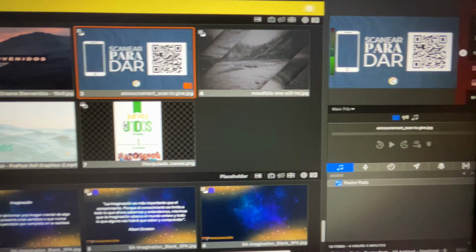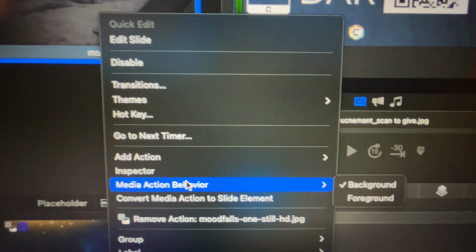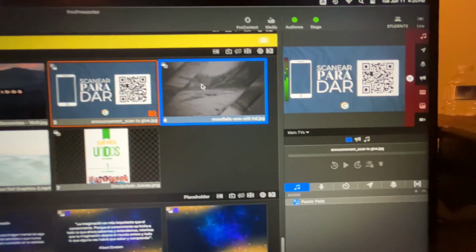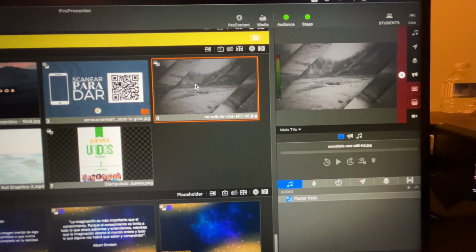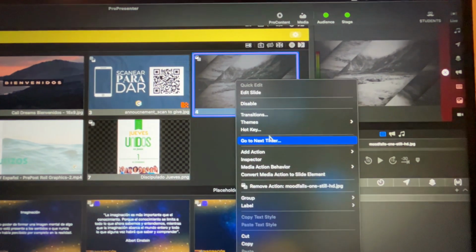But if I click on this slide, or actually, let me just change this to a foreground and then go to media action behavior and change to foreground. You can see it just flopped. Now when I click on it, it's going to kill the audio. So if you're experiencing audio dropouts, that's probably the reason why.